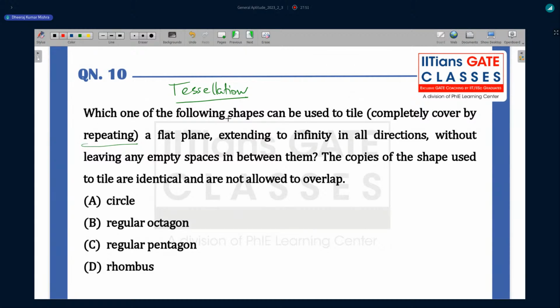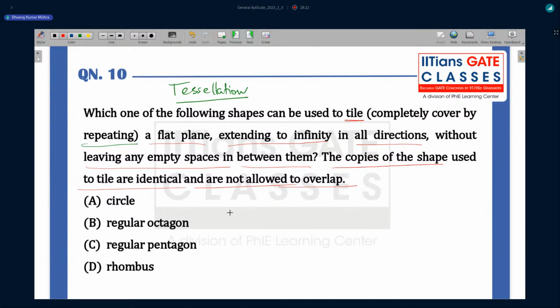So which of the following shapes can be used to tile? Tile means what we use in our house. Completely cover a flat plane extending to infinity in all directions without leaving any empty spaces in between. The copies of the shape used to tile are identical and are not allowed to overlap. So which option is going to work? You did not attempt it anyway.